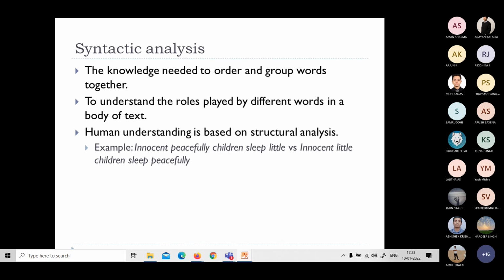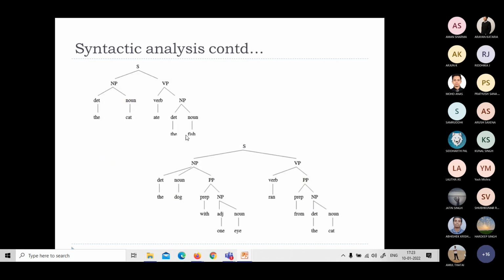So, for example, innocent, peacefully, children, sleep, little. All these words are spelled correctly, but the placement is not correct, so you don't understand anything out of it. Innocent, peacefully, children sleep little. But when it's ordered properly, innocent little children sleep peacefully, right? That is a difference. That is what we want to do with syntactic analysis. So there is a noun phrase, there is a verb phrase, so where do I place them here?